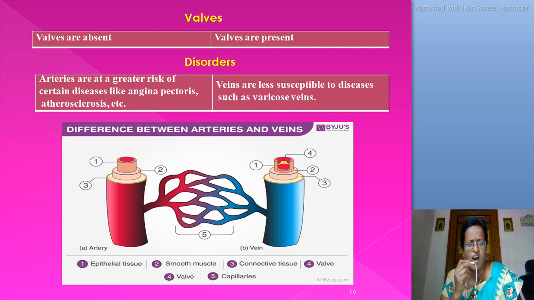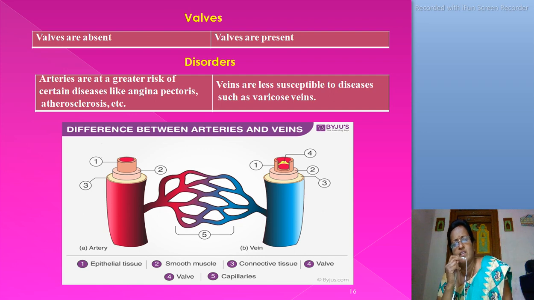Disorders: arteries are at a greater risk of certain diseases like angina pectoris, atherosclerosis, etc. Veins are less susceptible to diseases. This is a very important 5 marks difference question for you. Note it down neatly in your biology notes.